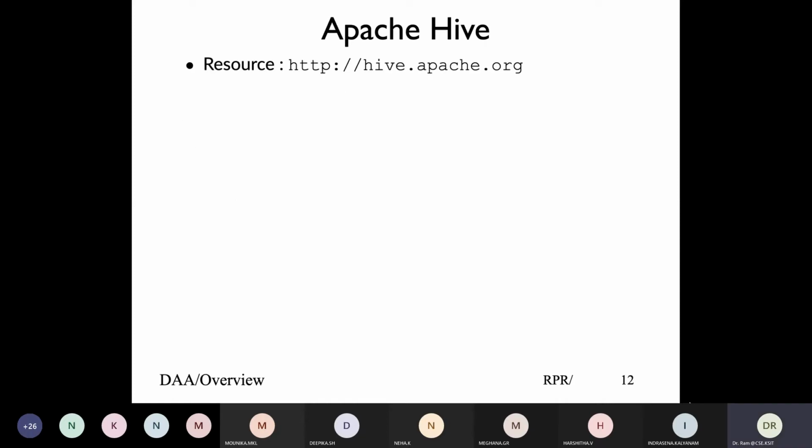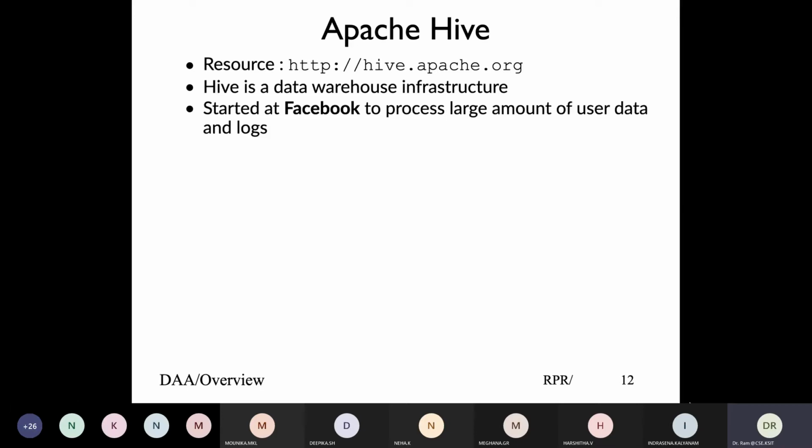Next tool we look at is Apache Hive. As I said, most of the developers are very comfortable using the SQL language. They're familiar with it. They would like to process data in Hadoop using a language which is similar to SQL, and that is what's provided by Hive. You can get details at hive.apache.org.